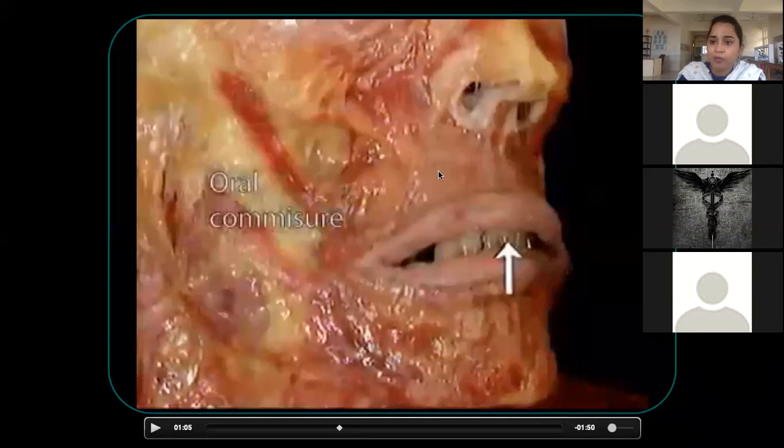Then the deep fibers, which are coming from bony origin, they are coming from the canine eminences. Here, canine eminences. They cross and go to the modiolus. Even at the lower teeth also, below also. So these are the 3 layers of orbicularis oris. Am I clear, everyone? Yes, ma'am. So please join back. We will complete this slide and stop.